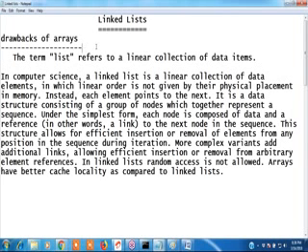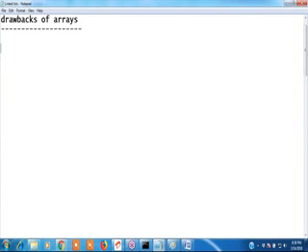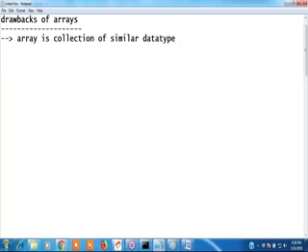Okay, first one is what? Don't write all. First, the drawback of an array. Array is a collection of similar data type elements. That is the first disadvantage. Why? Because we can't store different data type elements.